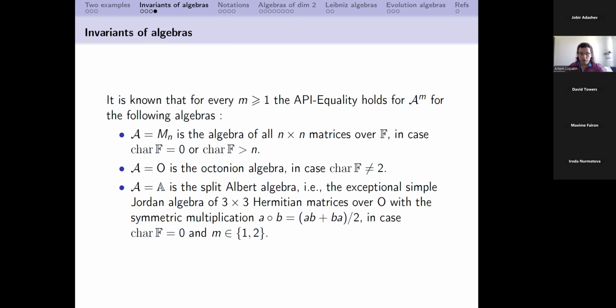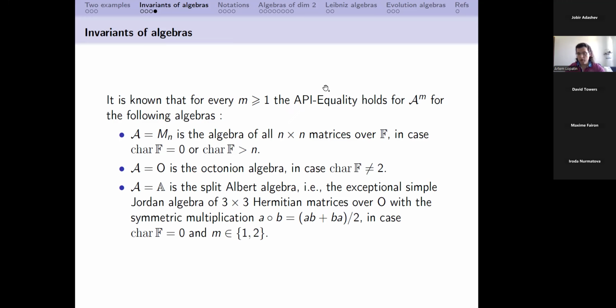They are relatively new because they are not printed yet. They are not yet accepted to a journal, but you can find them in arXiv. So I will start with the case of two-dimensional algebras. And actually, with this API equality, I will already formulate the main results about two-dimensional algebras.